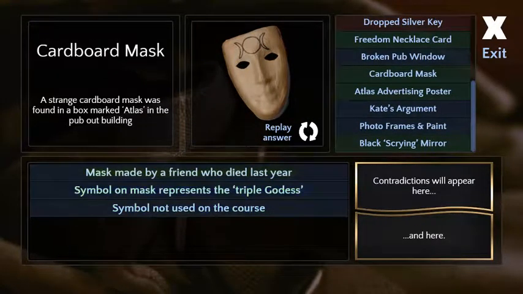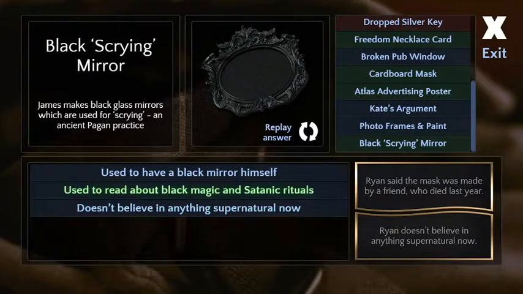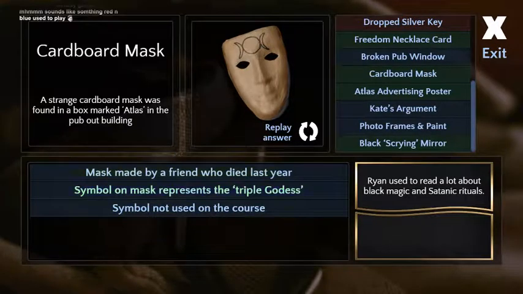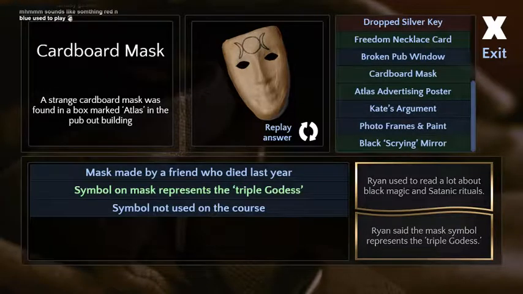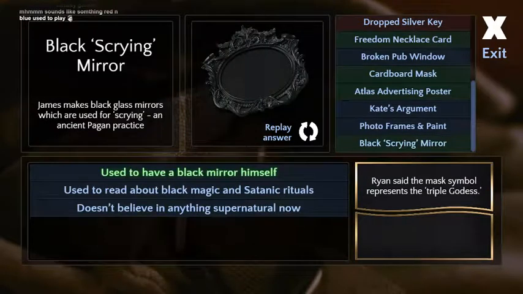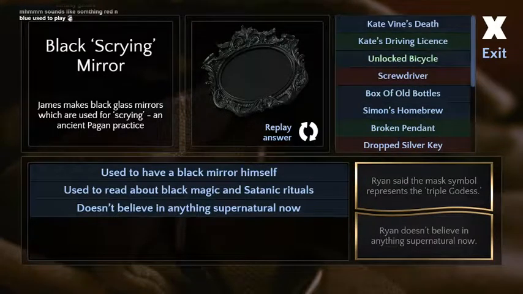Yeah, would the mask and what he used to believe in? Yeah, like something about the mask and the mirror. I don't know. I just want to ask him more about it. Yeah. Maybe we need to talk to somebody else first? Yeah, maybe. Because maybe we can talk to someone else. Yeah, maybe they'll say something.